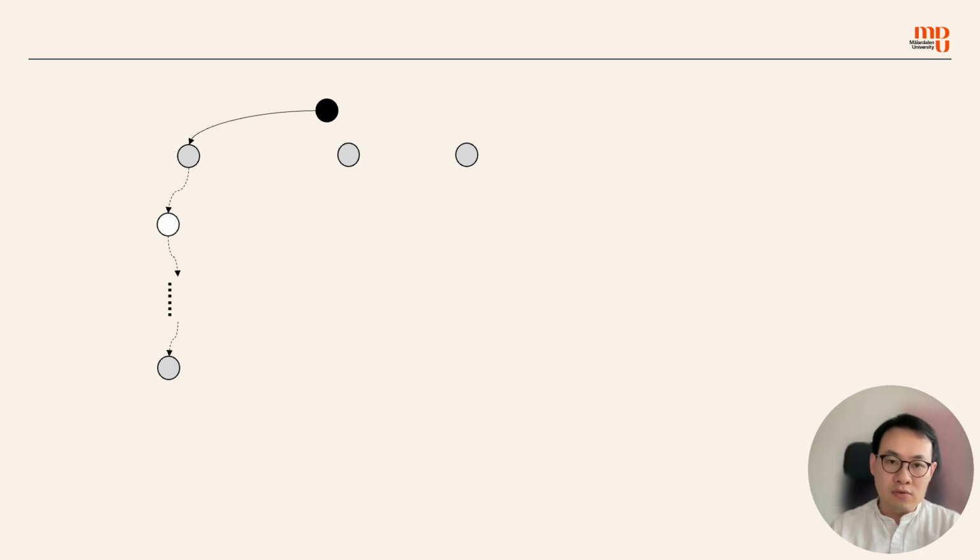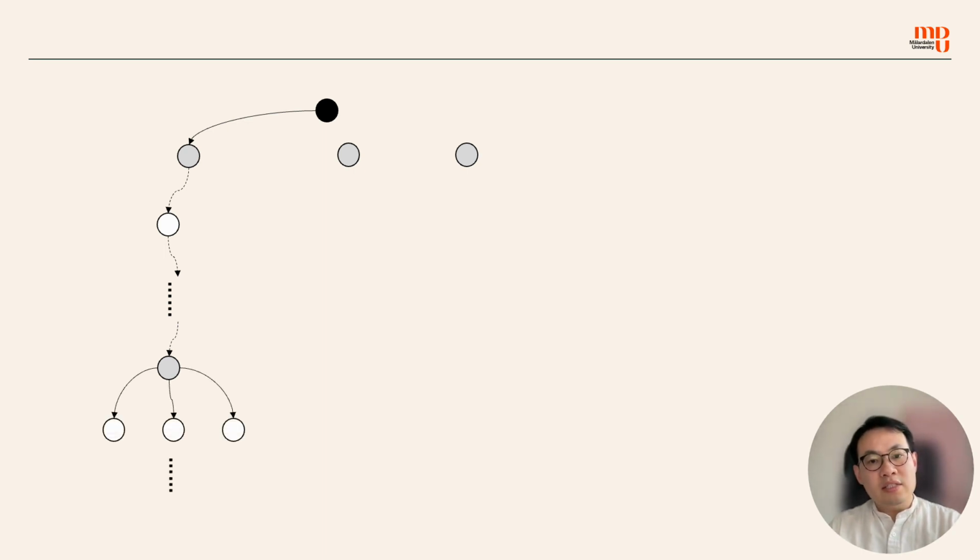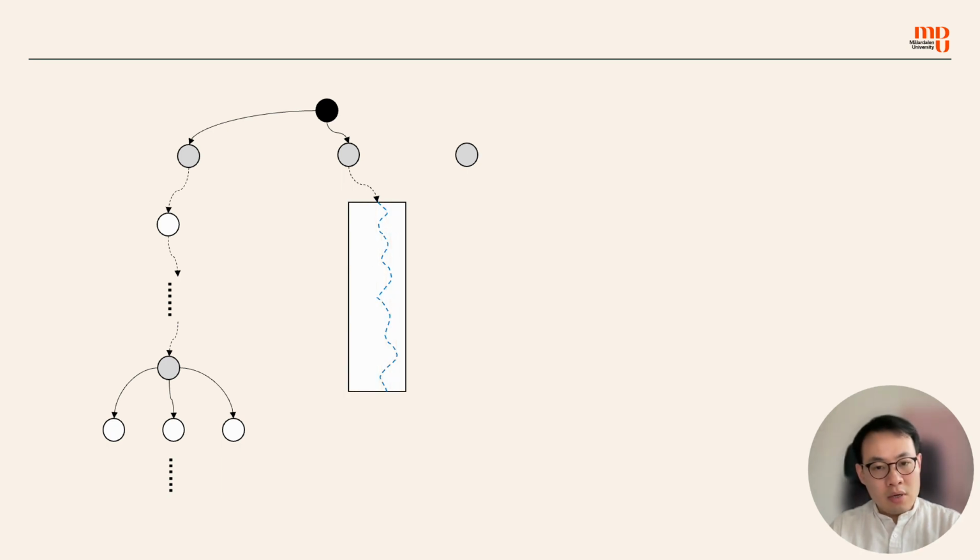So we need to exhaustively explore all of them again, right? And so on and so forth. And in the second branch, we explore this controllable action and then do the random simulation again to choose the uncontrollable actions.